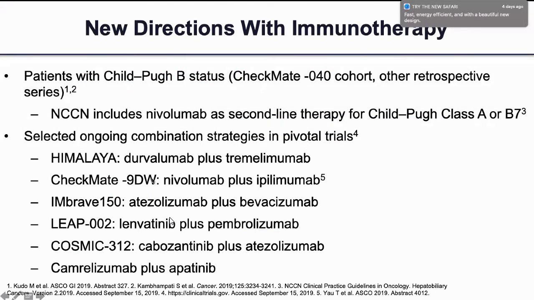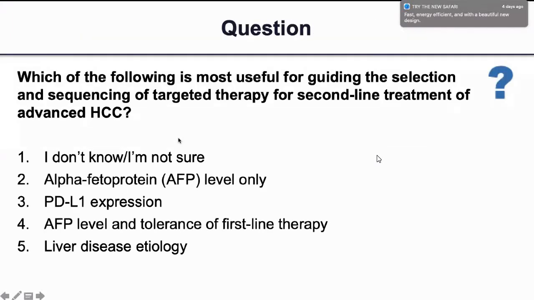So, new directions with immunotherapy: there are plenty of new trials with very fancy names that are coming up, not only in HCC, but in most of the solid malignancies. So probably in future, we'll have more upfront options of IO, either IO-IO combination, IO-VEGF inhibitor, or IO-TKI in HCC. So this is, I think, probably the last question of today's meeting.